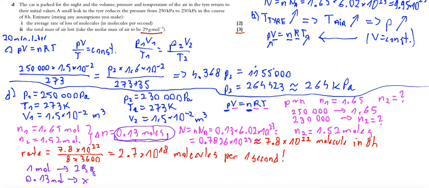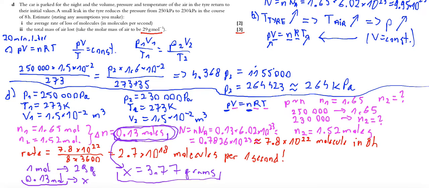So x is 0.13 times 29, and we have 3.77 grams. This is the mass of 0.13 moles of air, and 0.13 moles of air was lost during 8 hours. So this is the mass which was lost.